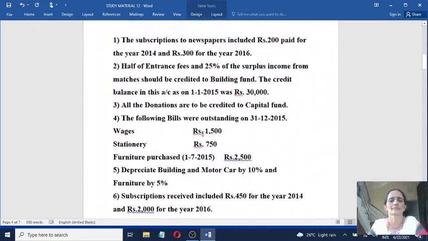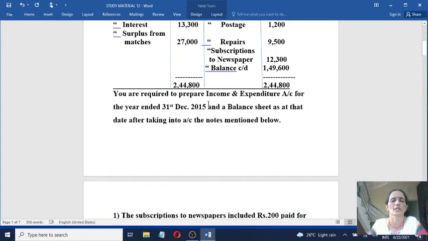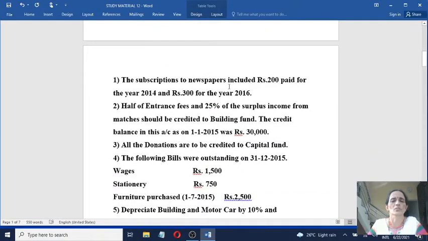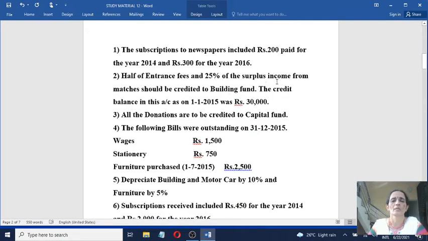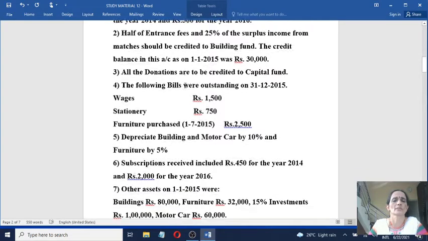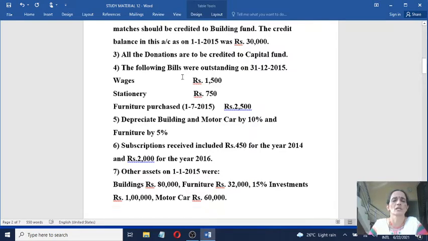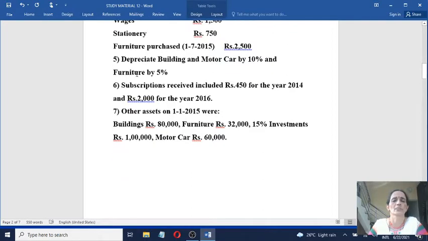Thereafter, next you see closing cash balance. In the closing balance sheet on the asset side, it won't come under income and expenditure account. Come to the adjustments now. Subscriptions to newspaper. We have recorded half of entrance fees and 75% of surplus income from matches we have considered. Then donations must be considered in the balance sheet. Following bills were outstanding, recorded. Furniture purchase won't come under income and expenditure account.